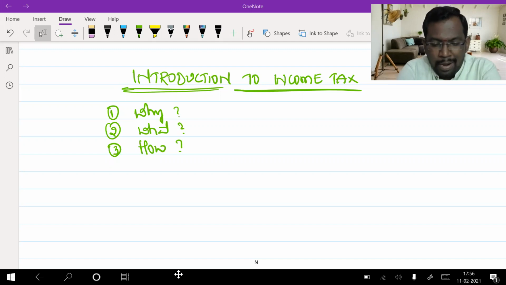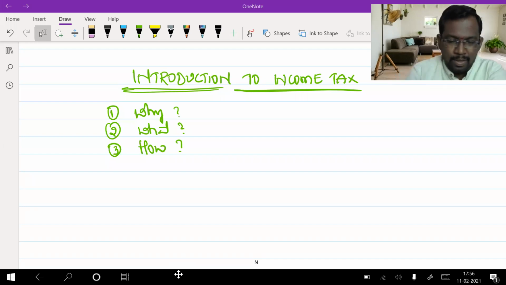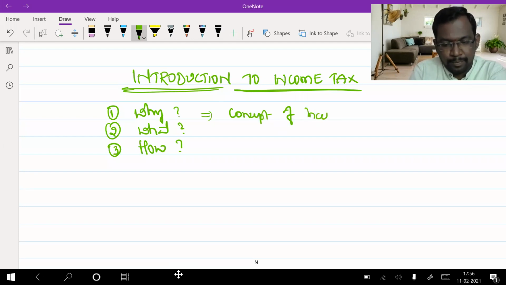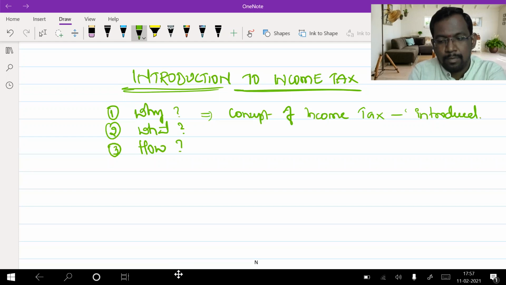Number 1, why the concept of income tax has been introduced into India? Number 2, what is income tax?